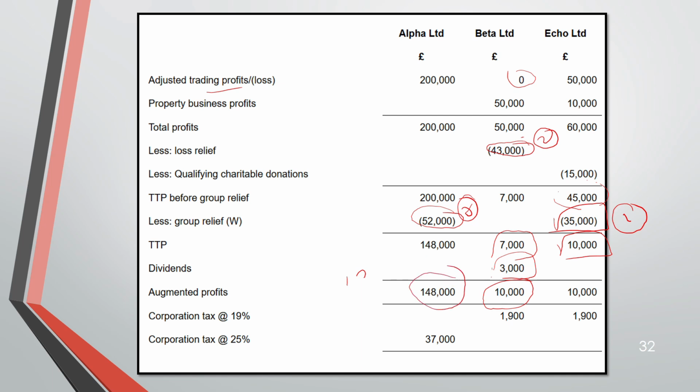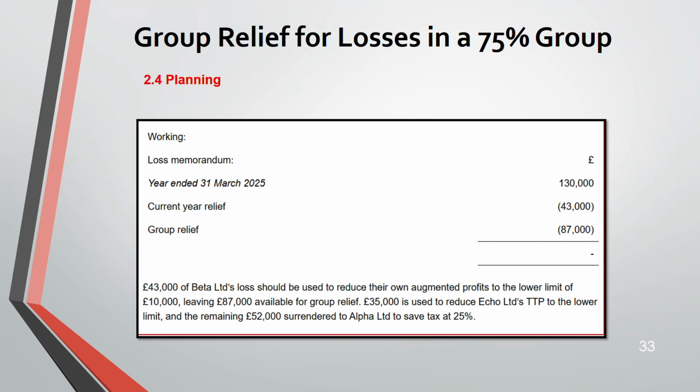So here A has to pay at 25%. But this 10,000 is the lower limit, so B and E have to pay at 19%. Okay, corporation tax. Now what happens? So this is the memorandum. You have utilized 43,000 current and 87,000 is the group relief from A and E, sorry, Echo and Alpha.